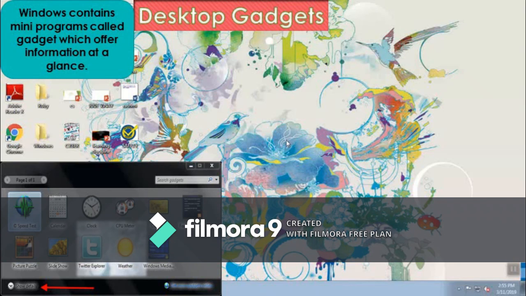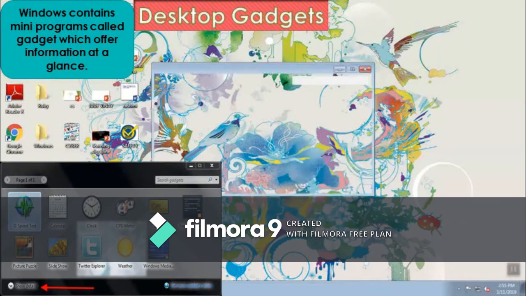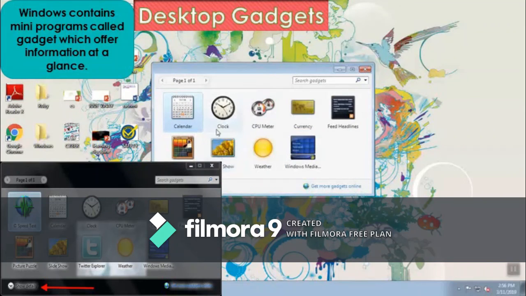To add the gadgets on the desktop, you have to right click on the blank area of the desktop and select the gadgets option. The gadgets window will open. Double click on the gadgets that you want to place on the desktop. The gadgets get placed on the right side of the desktop.